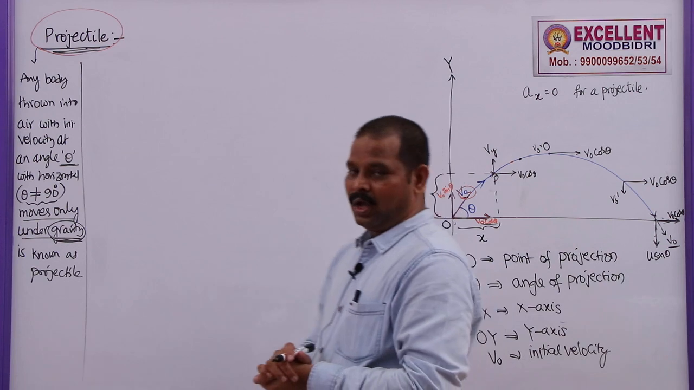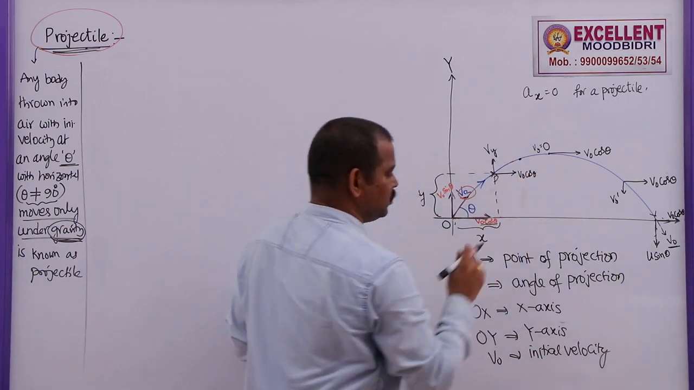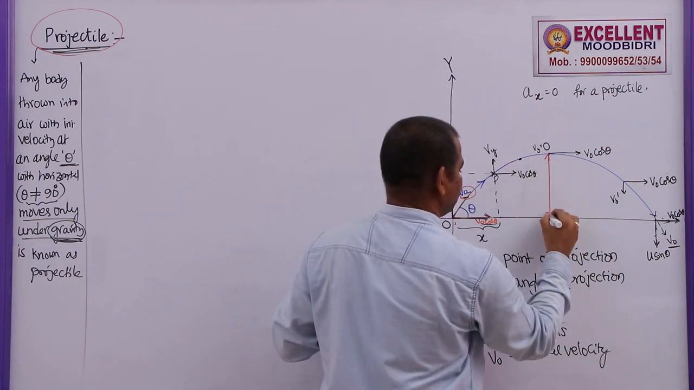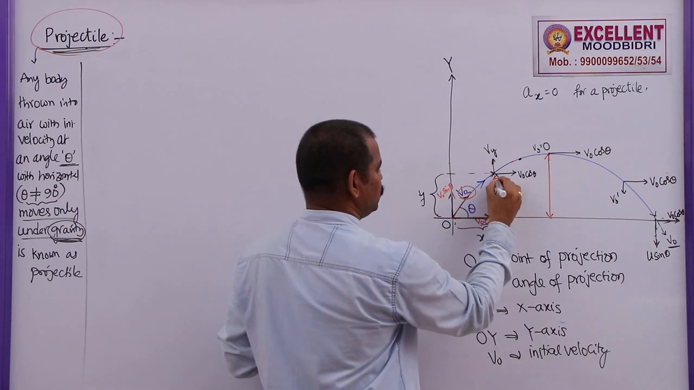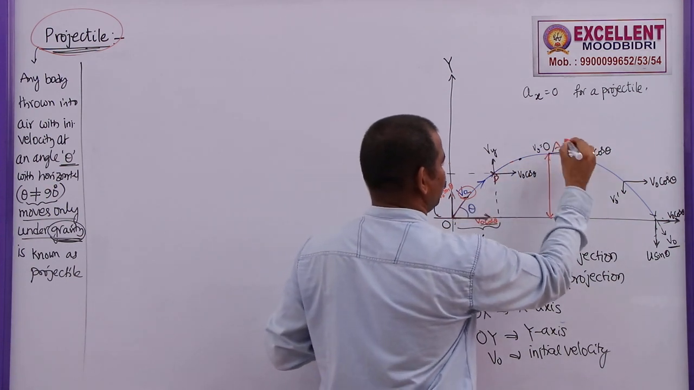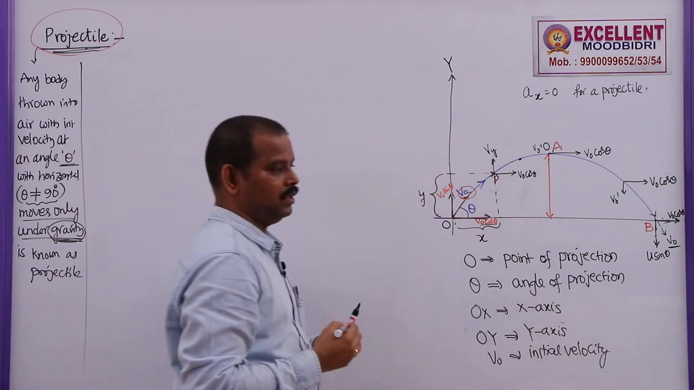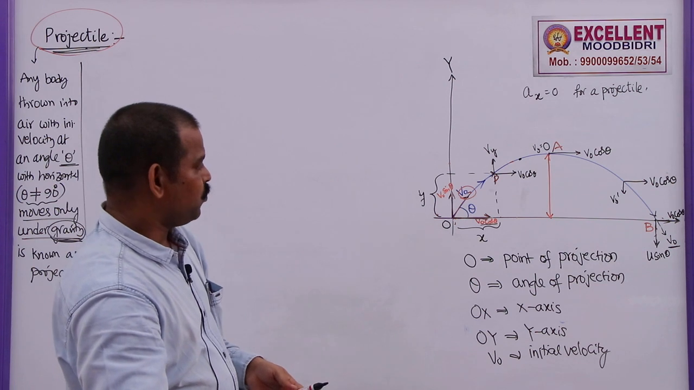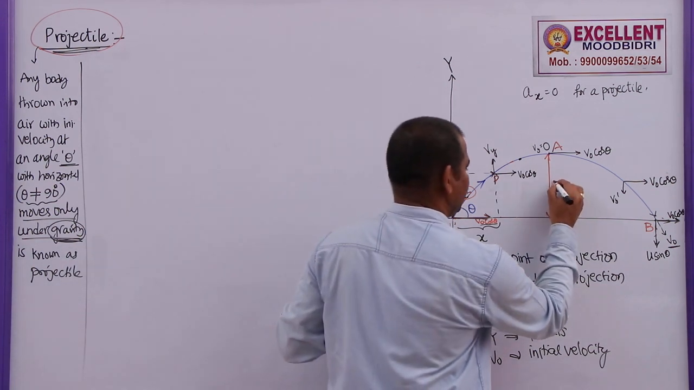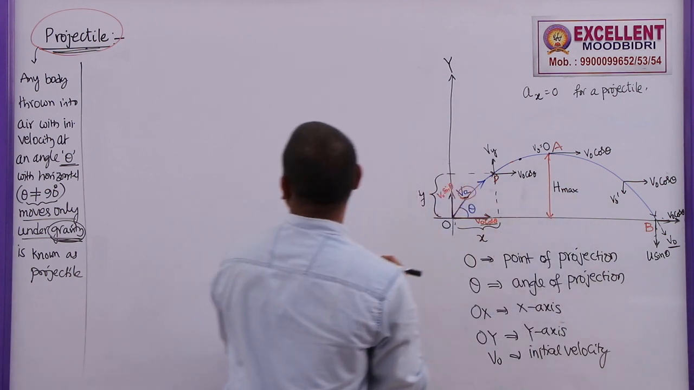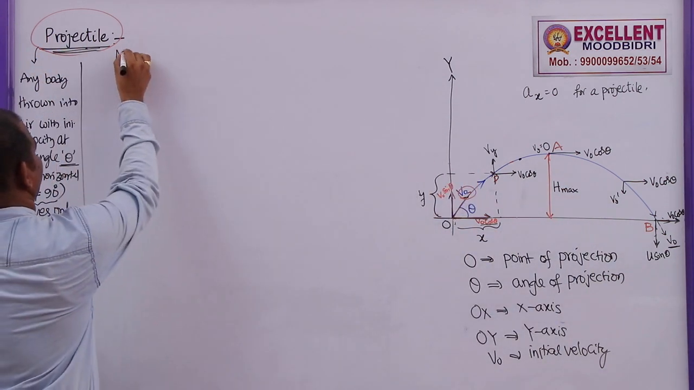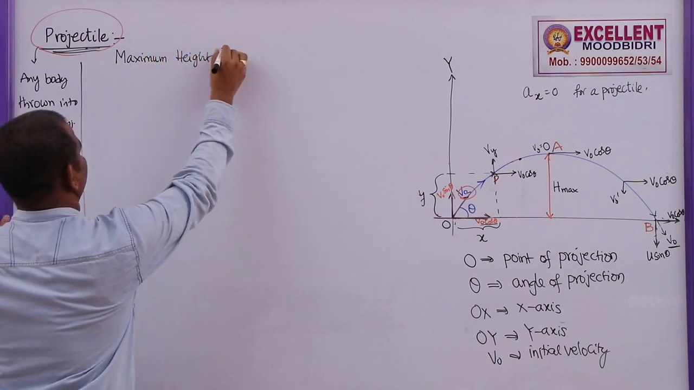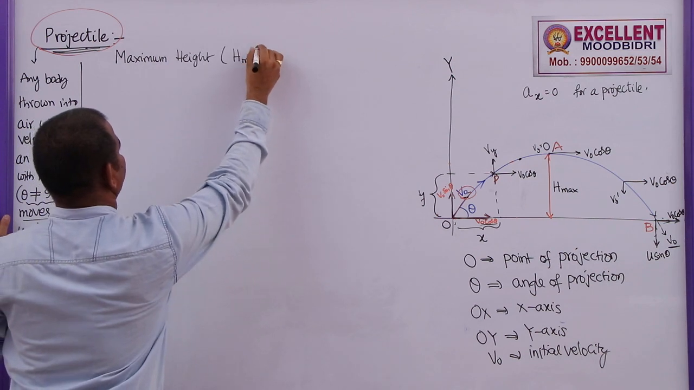Now, how do we find the maximum height reached by this projectile? This is the maximum height in this case. Let me take this as point O, this is point P, this as point A, and let point B be the point at which the projectile strikes the ground. Now I need to find H max, that is, the maximum height reached by the projectile.